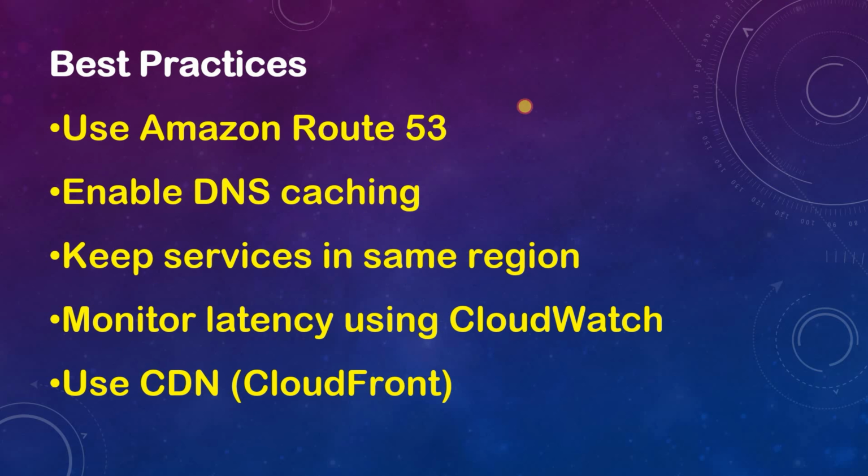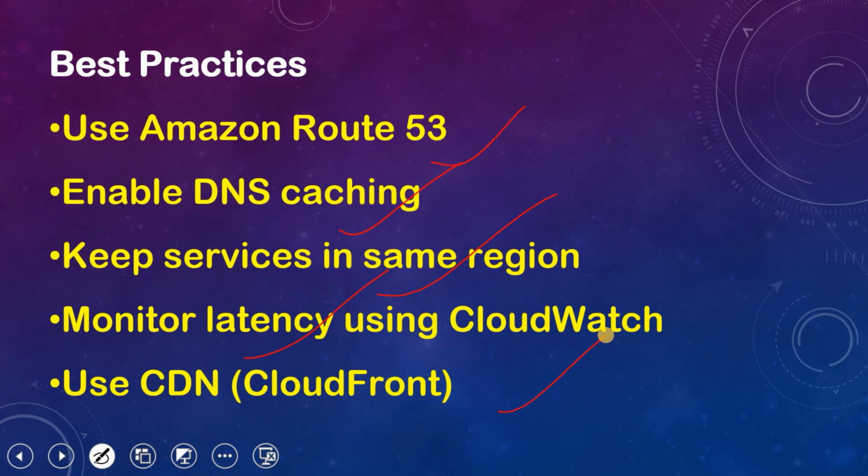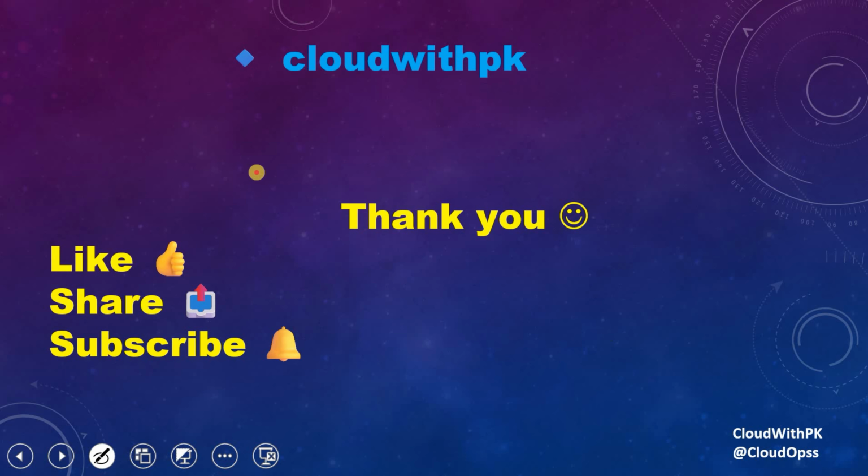Best practice: use Amazon Route 53. This is used for DNS, right? Enable DNS caching. Keep services in the same region, like the application and its dependencies should be in the same region. Monitor latency continuously using the CloudWatch tool, right? Use CDN and CloudFront for better optimization.